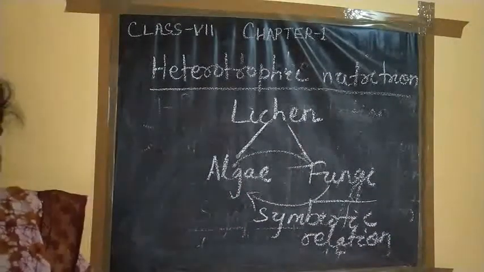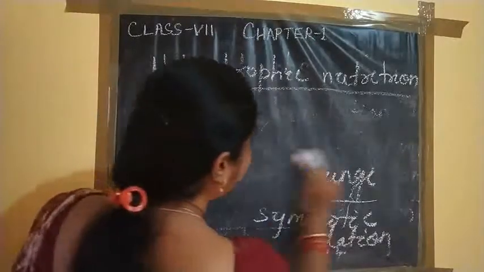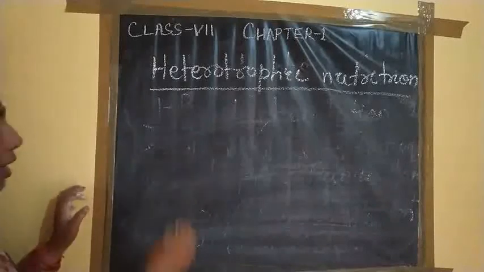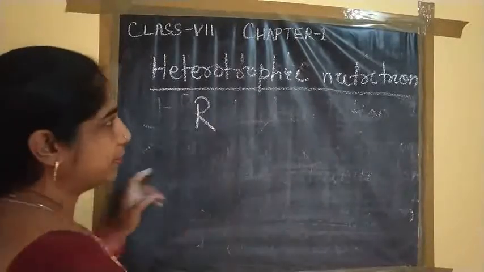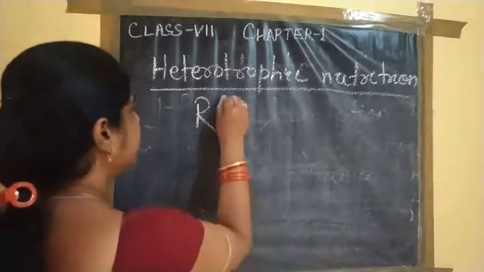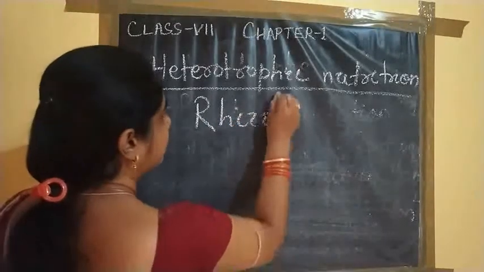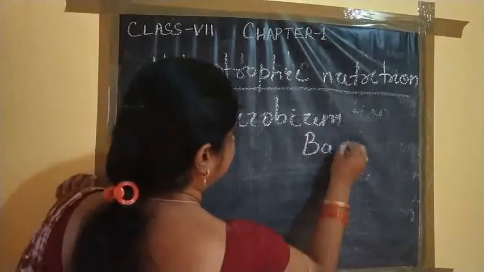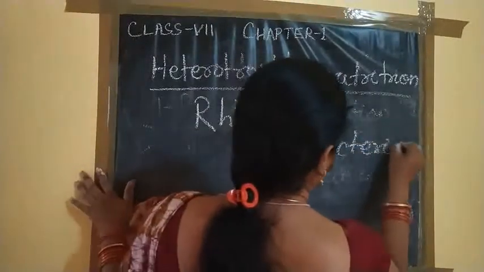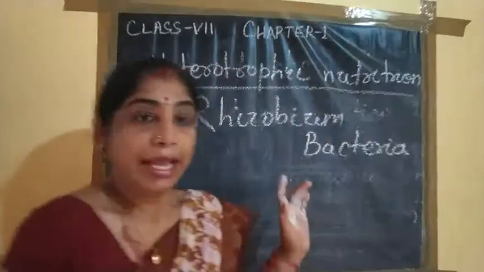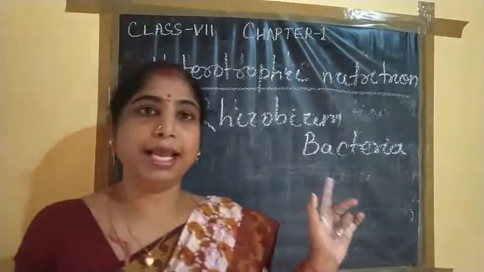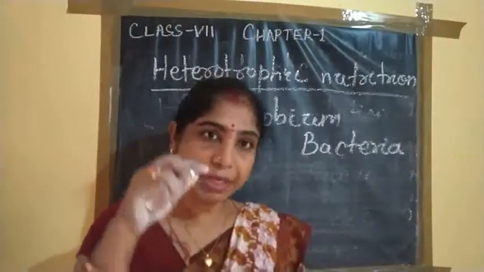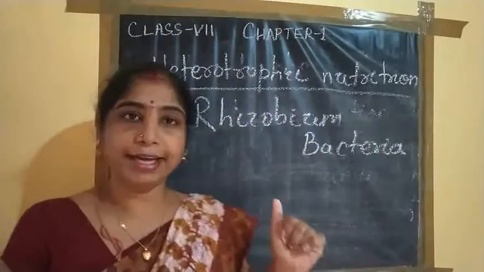So another one is the Rhizobium bacterium. Another living organism which performs the symbiotic relationship is the Rhizobium bacterium. What is its work? This bacterium attaches itself to the roots of the leguminous plant.